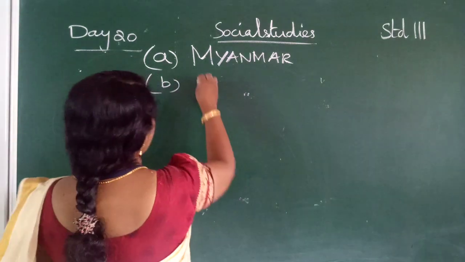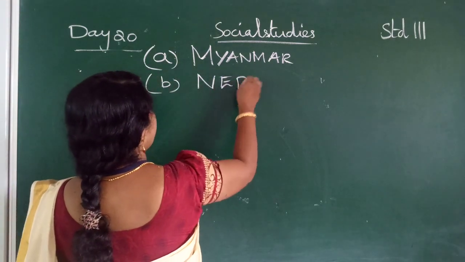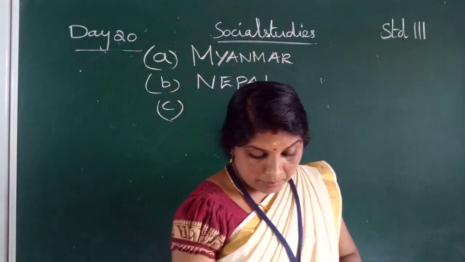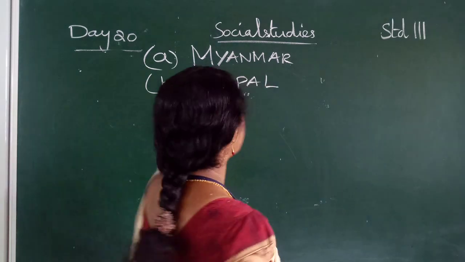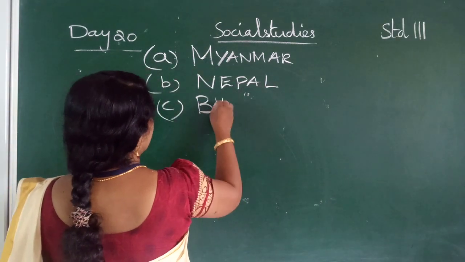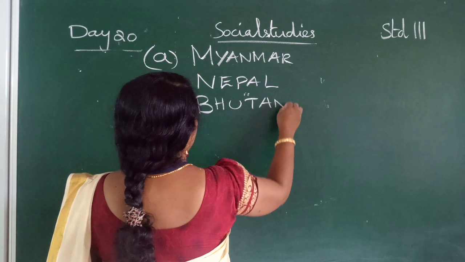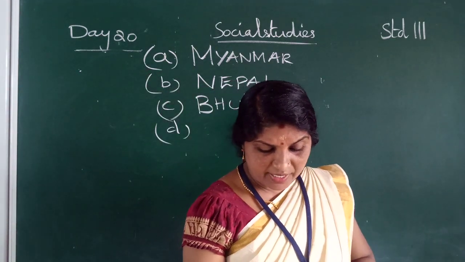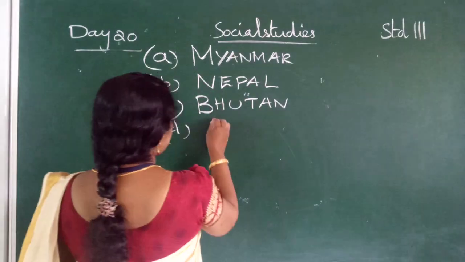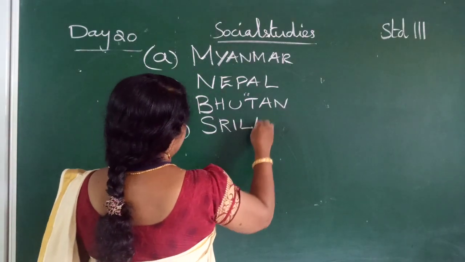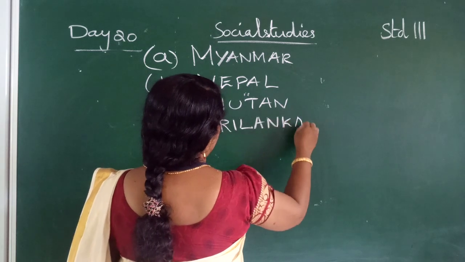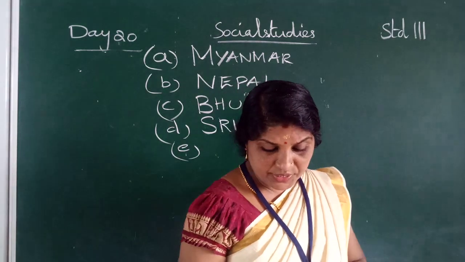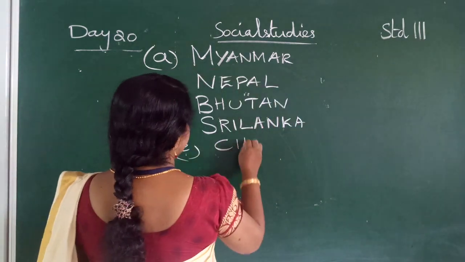Second one is Nepal. Then C: B-U-M-H-A-T. Bhutan. Then the next one: S-A-N-K-A-R-I-L. What is that? Sri Lanka. Okay, children. Then the next one is A-I-N-C-H. China.